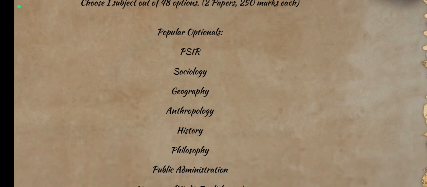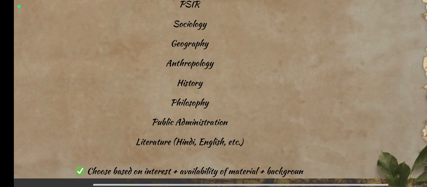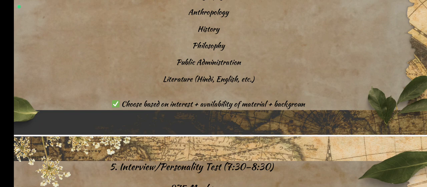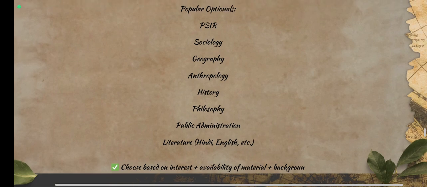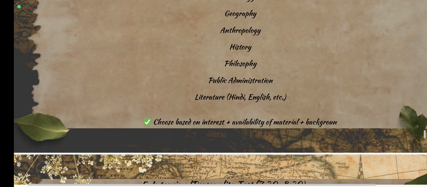So what are the popular options? I will give you: PSIR, that is political science and international relations, sociology, geography, anthropology, history, philosophy, public administration, literature, Hindi, English, whatever. These are some very popular optional subjects. Now choose based on your interest plus availability of material plus background, like in which subject you did your graduation, or in which subject you are interested, or of which subject materials are available around you, as you have to get very in-depth knowledge of these subjects.